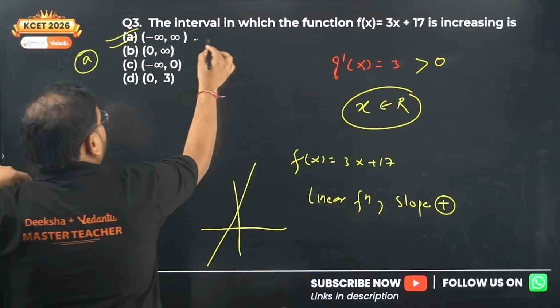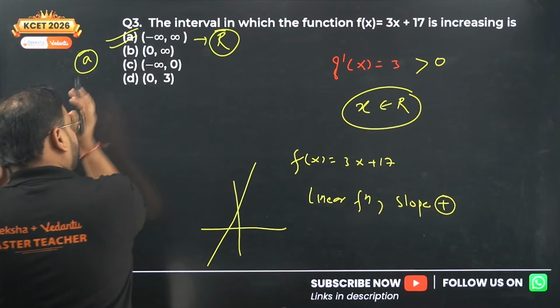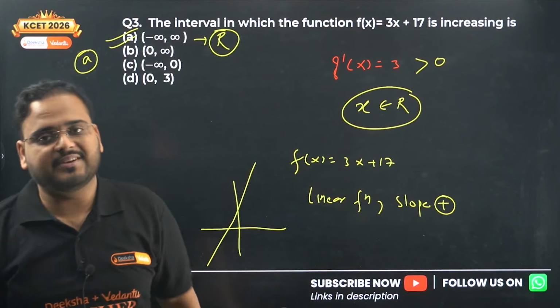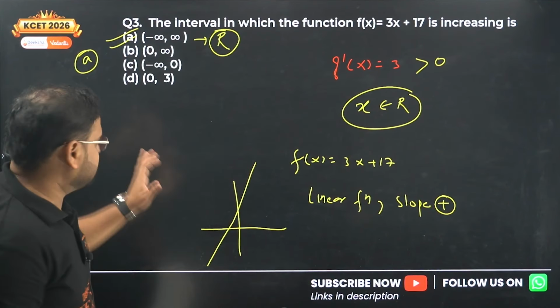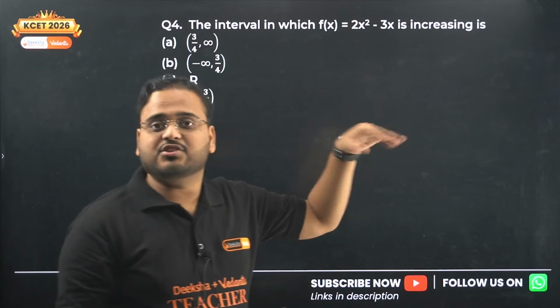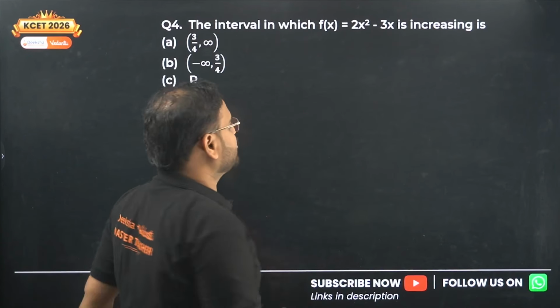Check this out. This represents all real numbers, from negative infinity to positive infinity. Okay? Clear? Yes. Next question, the 4th one. The interval in which the given function is increasing in nature. Now the interval concept is going to be used over here.